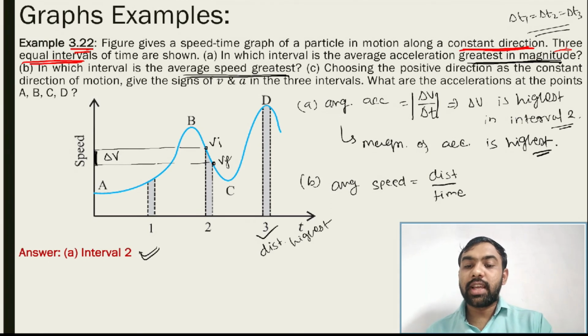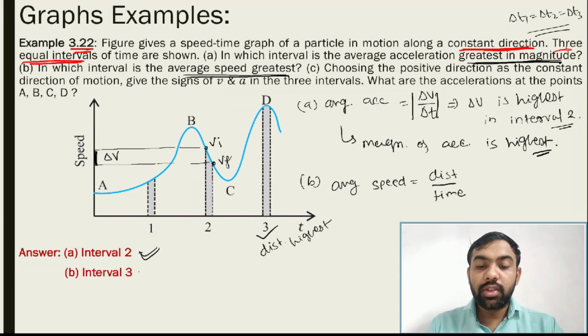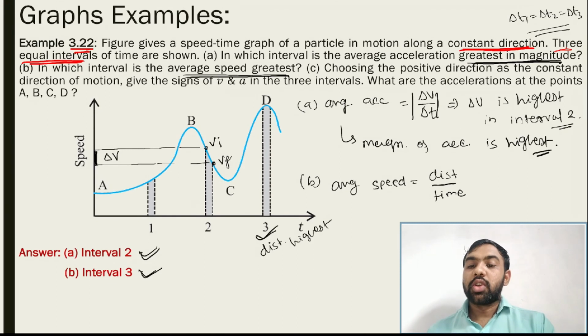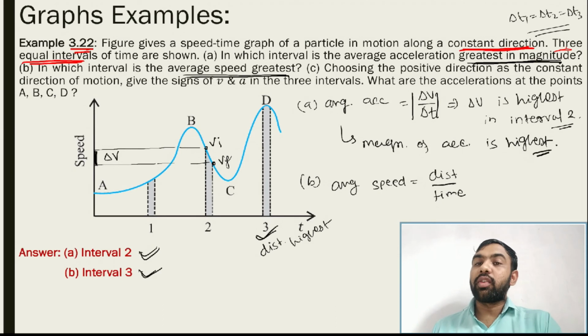Here the distance is how? So what is our answer? See, interval 3. So which interval is it? Interval 3. So distance is highest, speed is highest. So in which is the distance highest? In the interval 3.